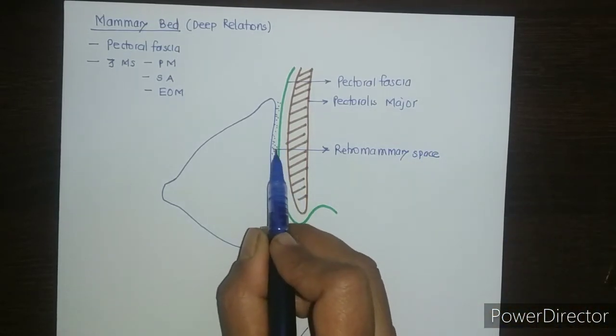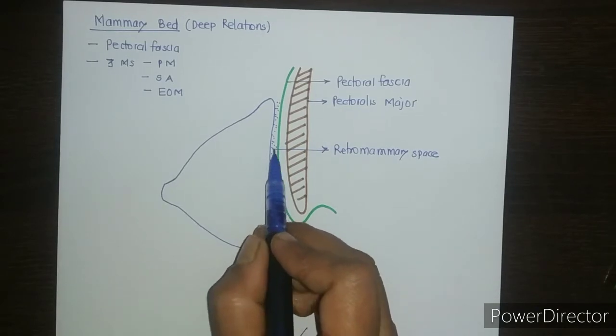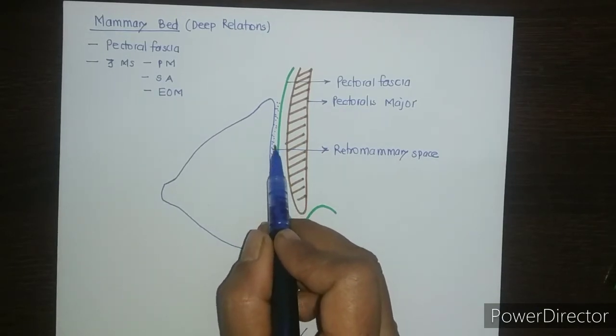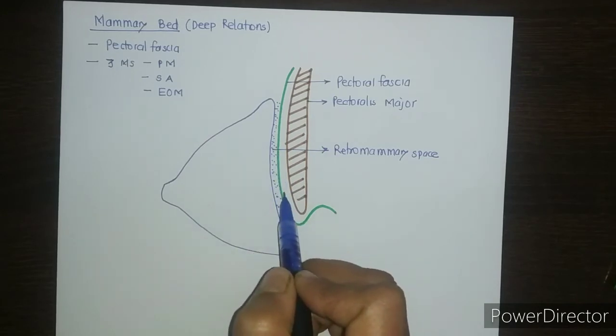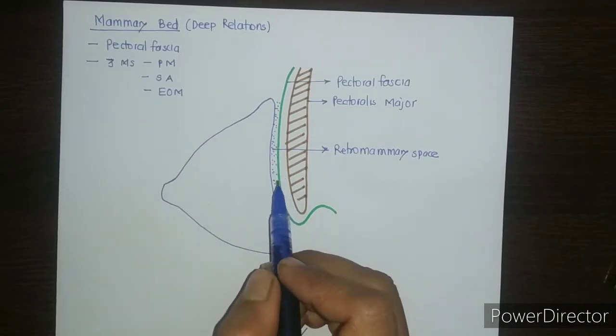Because of the presence of this space of loose areolar tissue, the normal breast can be moved freely over the pectoralis major muscle. So this is about the mammary bed.